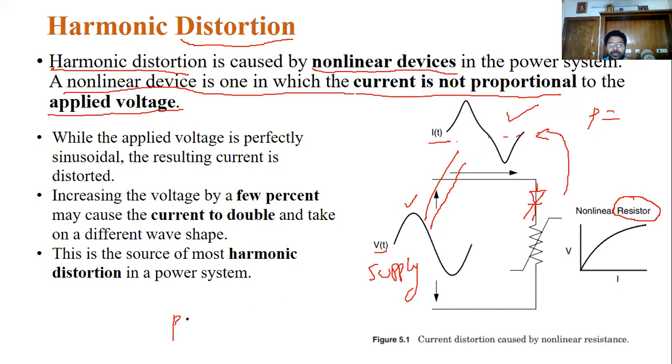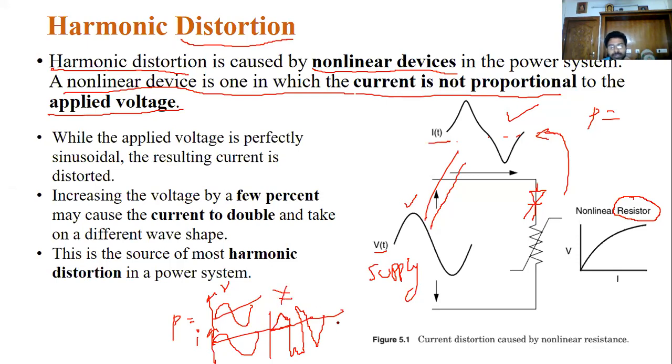In a power system, the voltage is sinusoidal and the current is also sinusoidal. But whenever you use non-linear devices, that is, power electronic based devices, the current wave is a distorted wave. So voltage and current are not proportional, they are not equal. What will happen here? Because of this, harmonics are produced.